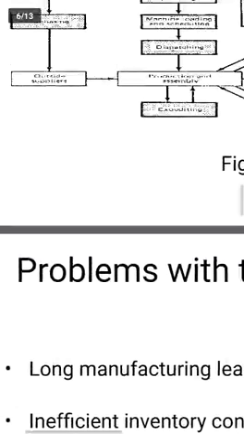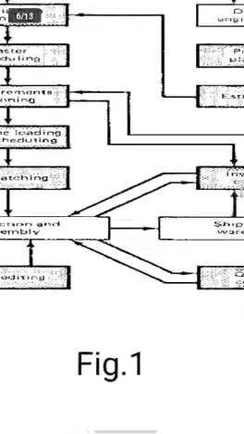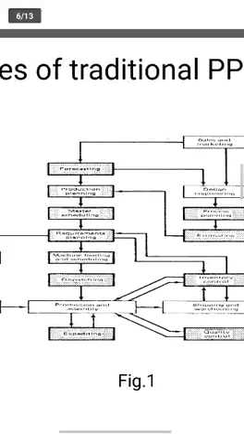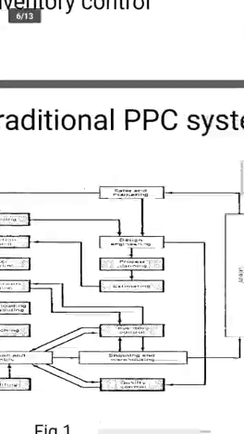Next, loading. What is loading? It covers where the software is to be loaded, where the component should be kept on the machine, and at what time the machine should be stopped. All these are loading and scheduling. We plan according to our schedule. So these are the different types of activities in traditional PPC.